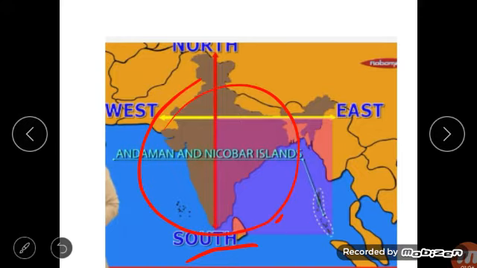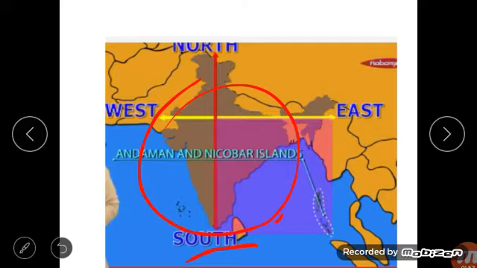The official name of our country is the Republic of India. Underline it. Along with this, you have to open your book also. India is the 7th largest country in the world in area. Underline it. The largest country is Russia. In population, India is the second largest, and China is the largest country in population.